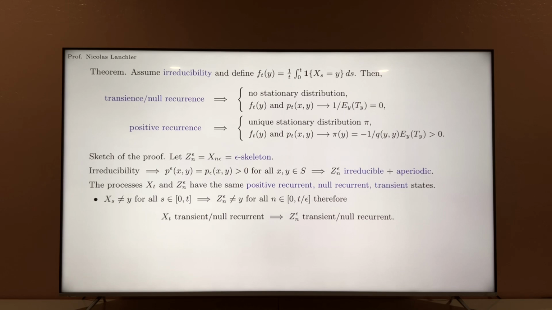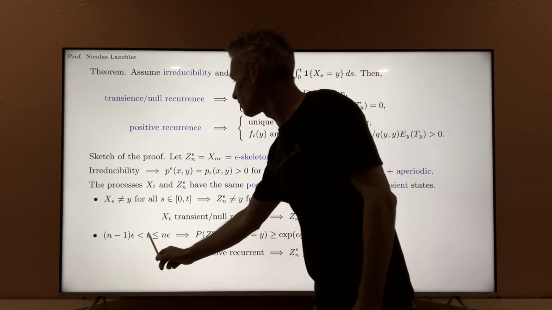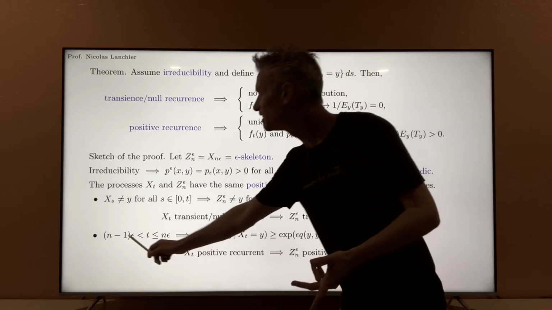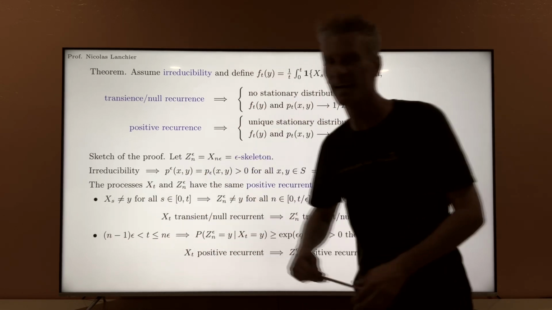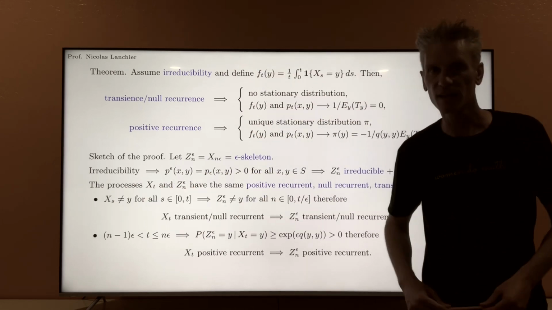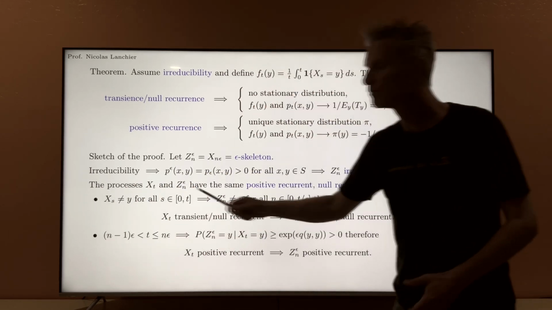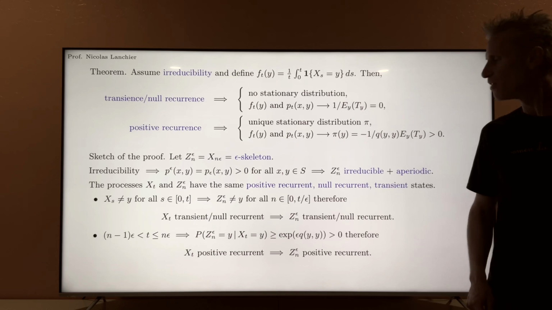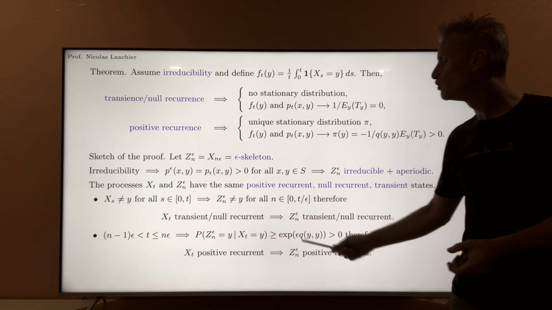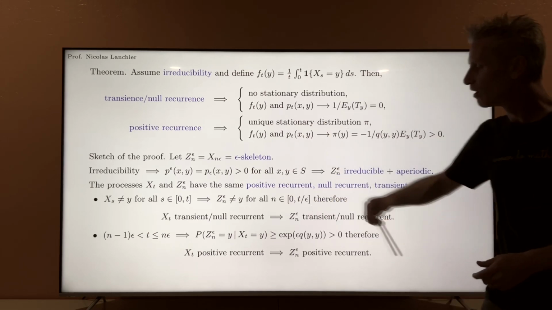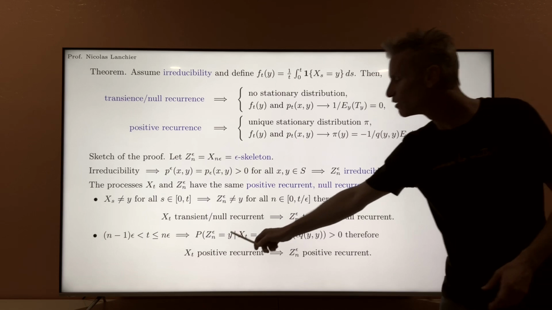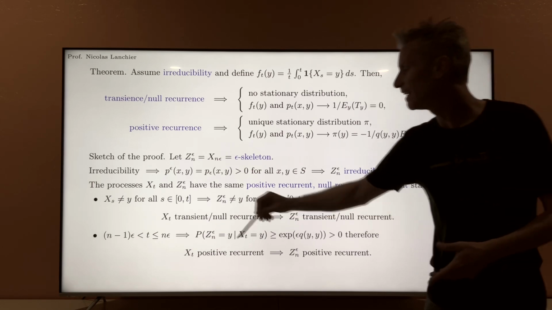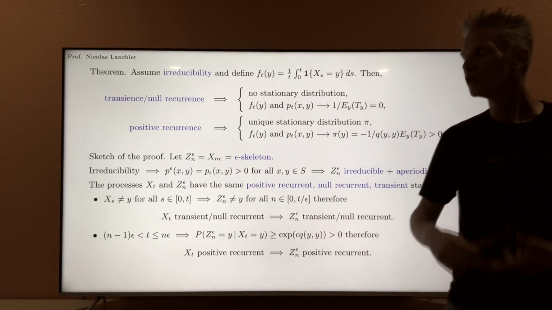So now the idea is just to notice that if the continuous time Markov chain visits state y at some time t that is between n-1 epsilon and n epsilon, I'm taking two multiples of epsilon that correspond to time n-1 and time n for the epsilon skeleton, then if at some time t xt is equal to y, there is a positive probability, uniformly bounded away from 0, that the epsilon skeleton also is going to visit state y, this time at time n epsilon in continuous time, and at time n from the point of view of discrete time. The proof is simple.